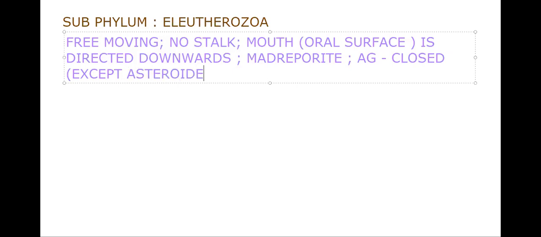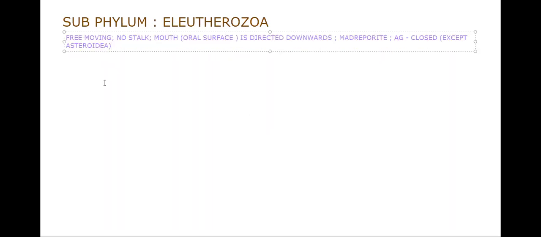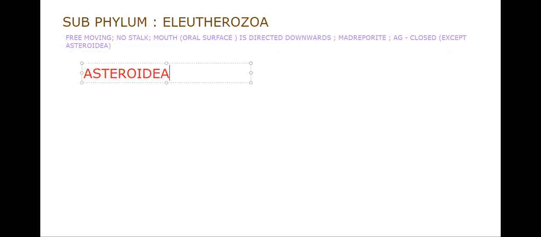So let me reduce the size of this, then it will facilitate us to go for the first class, Asteroidea. For Asteroidea, no need to make any effort because the starfish, which I am explaining from the beginning, belongs to Asteroidea only.